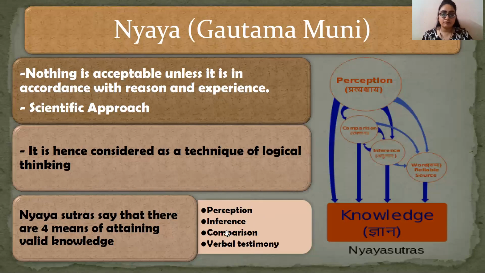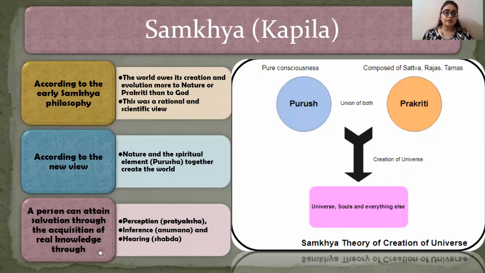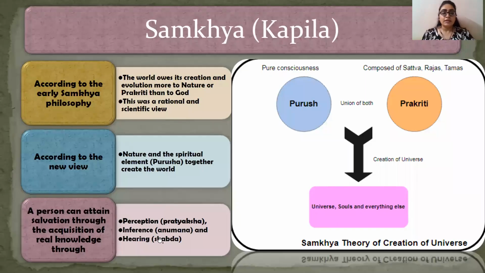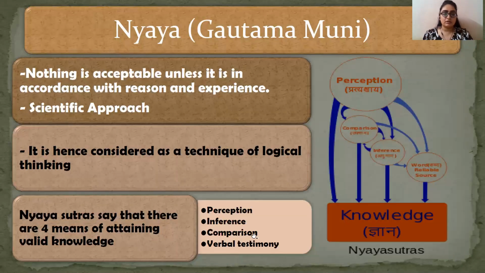So here we have four means. If you remember, in Samkhya there were three means: perception, inference, and hearing. Now many students are confused in these things only. In Samkhya we had three ways to attain salvation: perception, inference, and hearing. Now in Nyaya we have two things in common with Samkhya, that is perception and inference. Two additional things are comparison and verbal testimony. Verbal testimony is somewhat similar to hearing of Samkhya. So again, you can say that only one thing is extra, that is comparison.